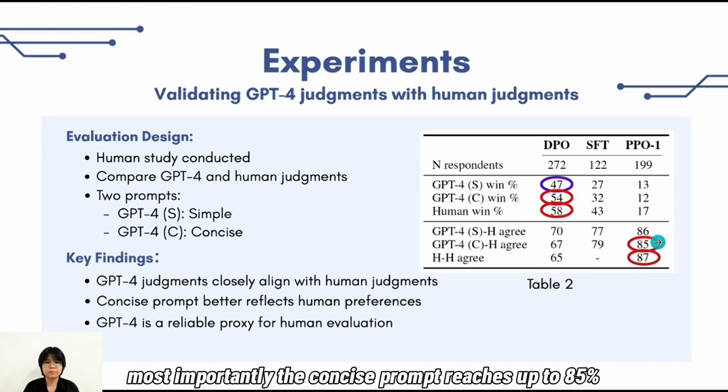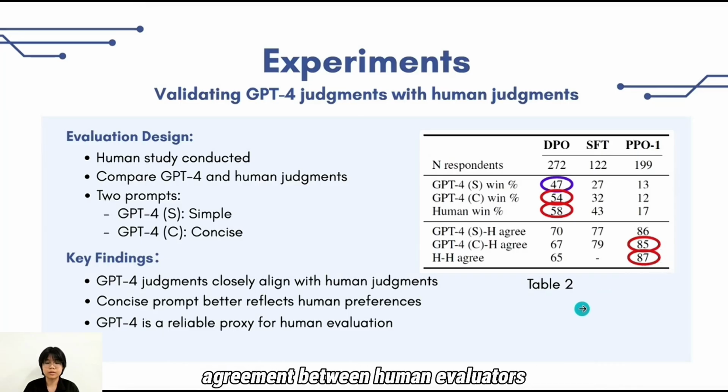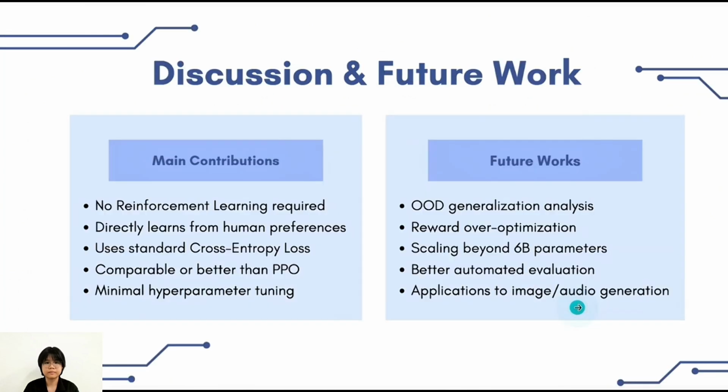Most importantly, the concise prompt reaches up to 85% agreement with humans, which is very close to the 87% agreement between human evaluators. This proves that it is a highly reliable automatic judge for the main experiments.